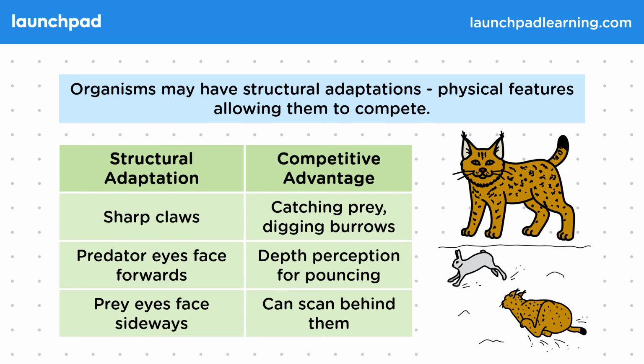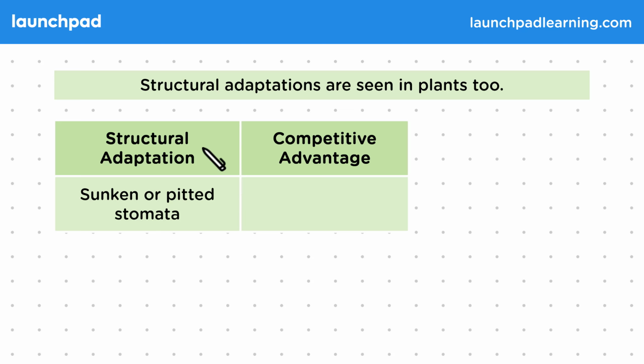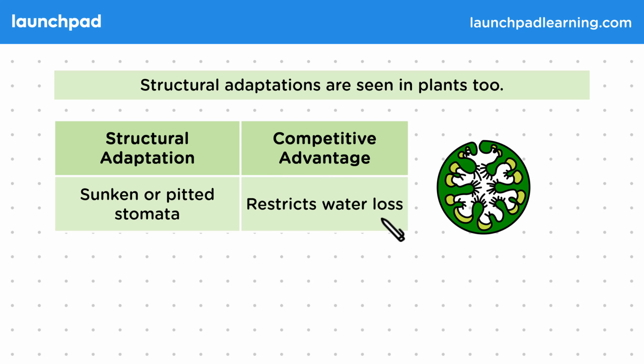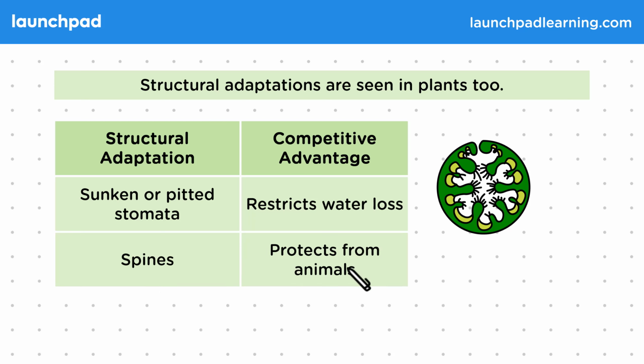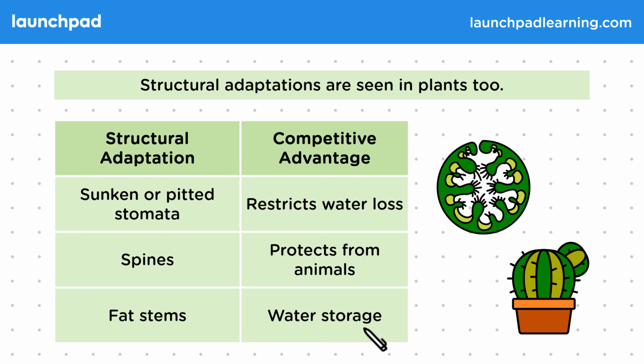What about in plants? Structural adaptations are seen in plants too. An example of a structural adaptation would be sunken or pitted stomata, with the competitive advantage of this being that it restricts water loss. Marram grass is an example of a plant with this adaptation. Another structural adaptation would be spines to protect plants from animals. A classic example of this is the cactus. Cacti also have fat stems, which they use for water storage.